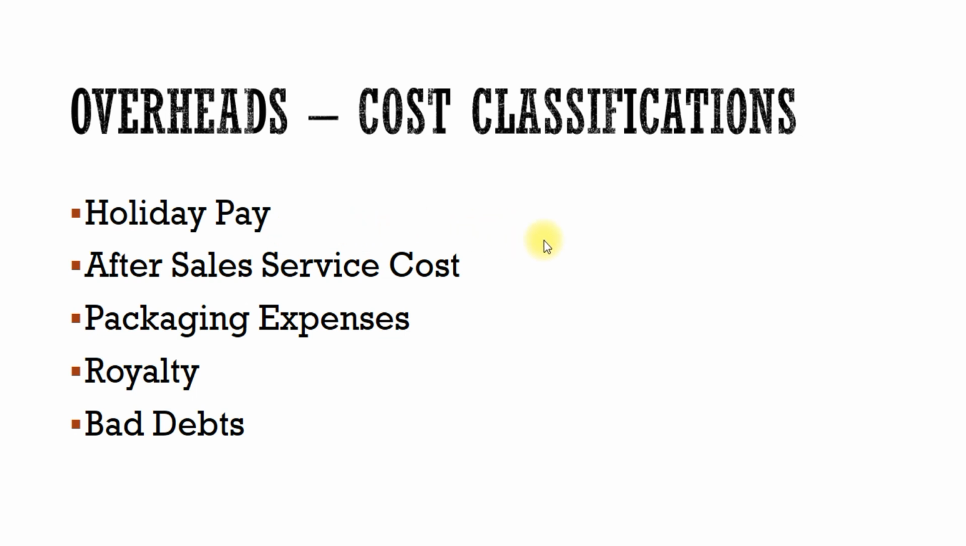Holiday pay to direct workers is given in the output produced by them by inflating the wage rate. For indirect workers, holiday pay is treated as an overhead. After sales service cost: this includes replacement of parts and repair to maintain the product in working condition and is treated as an overhead.